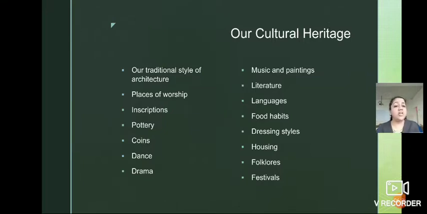First, the traditional style of architecture, means construction, the different types of monuments. Then places of worship. Hindu people go to the temple, Christians to the church, Muslims to the mosque, etc. Then inscriptions. What is meant by inscriptions, children? Inscription means carving in the caves, or we can see the carvings on the temple also. Actually inscription means stamps, isn't it? Or the old language which was used in the ancient period.